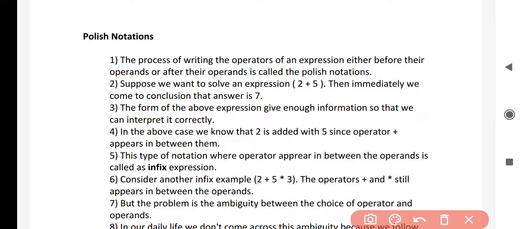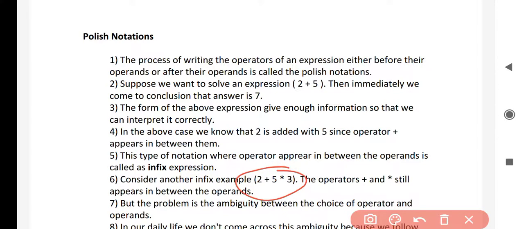Consider another infix example, 2 plus 5 into 3. The operators plus and multiplication still appear in between the operands. But the problem is the ambiguity between the choice of operator and operands. What is the ambiguity here? See, the equation is 2 plus 5 into 3.